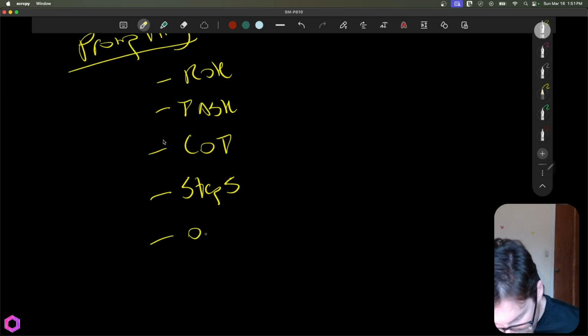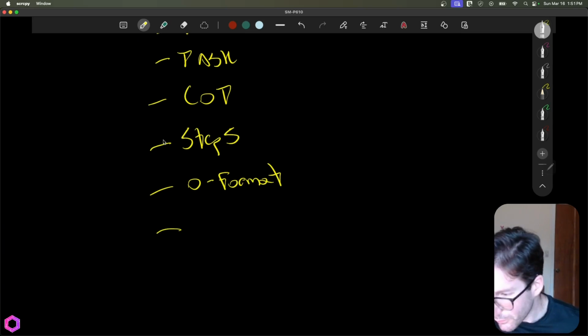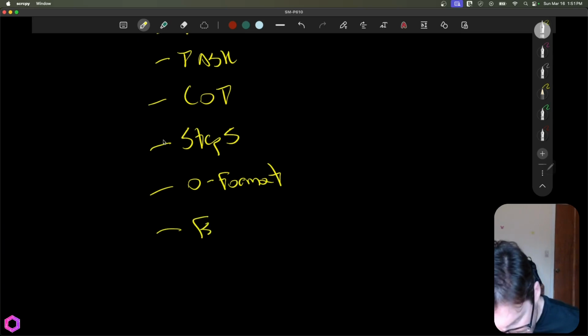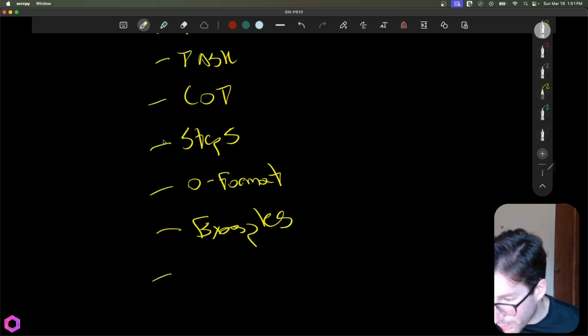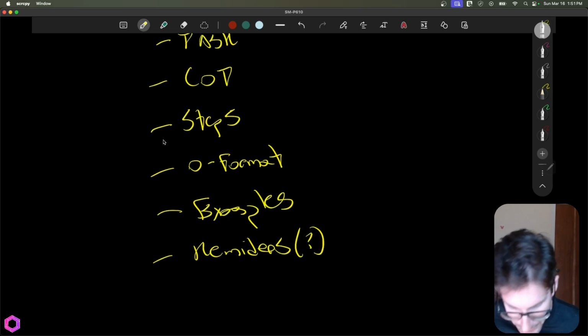Then you'll have the output format. This is basically saying that when you output what you think through, it should be in a specific format. In addition to that, we have examples. And the other one that I've written down here is reminders. This is not always the case, but sometimes you'll see reminders here, so we'll add a little question mark.